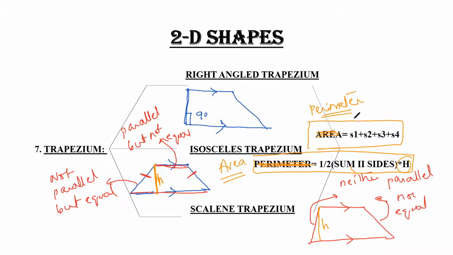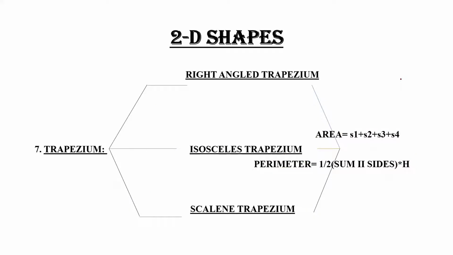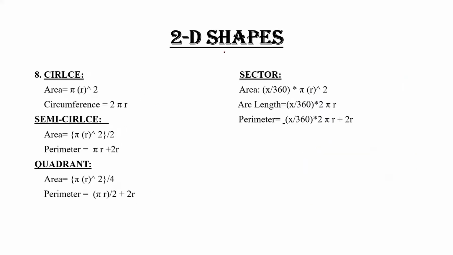Clear? Similarly, perimeter equals S1 plus S2 plus S3 plus S4. That means all four sides of the trapezium should be added to find the perimeter of a trapezium in all these three cases. Clear? So moving on to the next shape, which is basically the last one, that is the circle. So if we talk about a circle, the shape of a circle is like this.